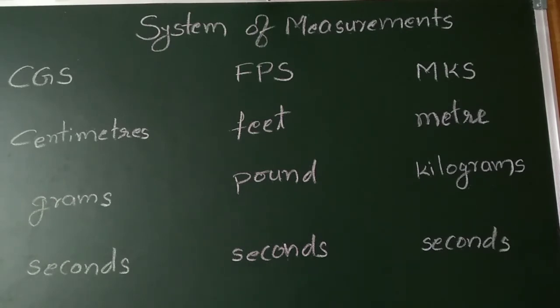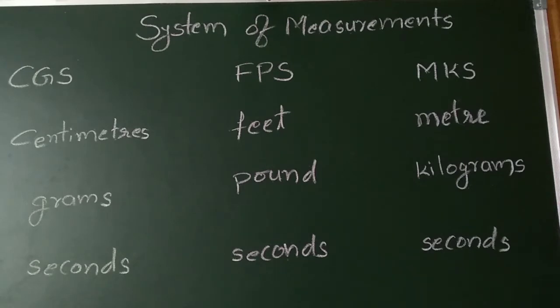Systems of measurement: the collection of units of measurement and rules relating them to each other is called a system of measurement. Here below you can see the systems of measurement, three I wrote. One is CGS, second one is FPS, third one is MKS. CGS system is known as the French system, FPS system is known as the British system, MKS system is German.